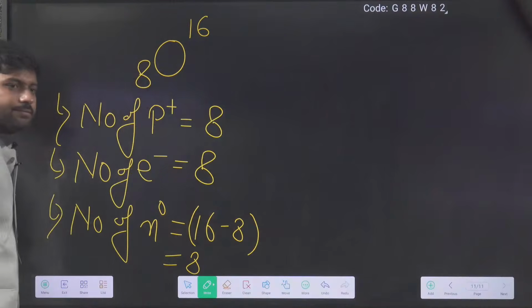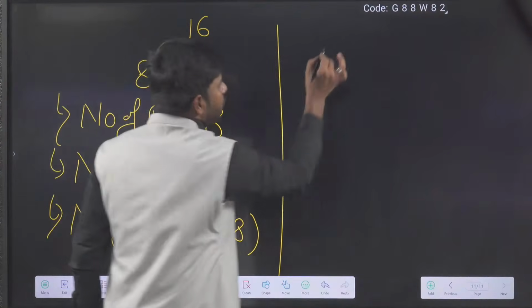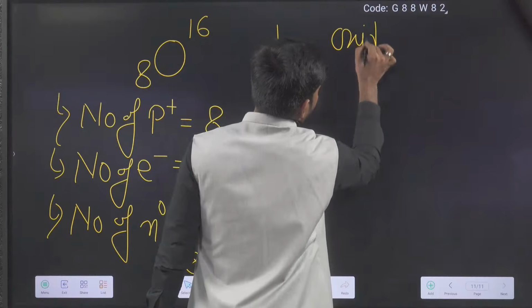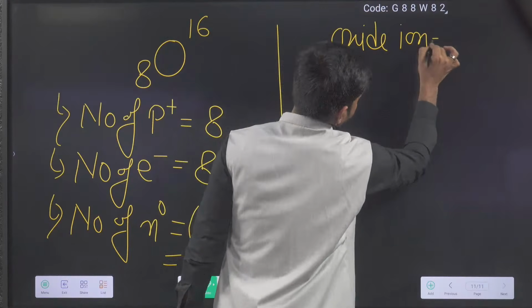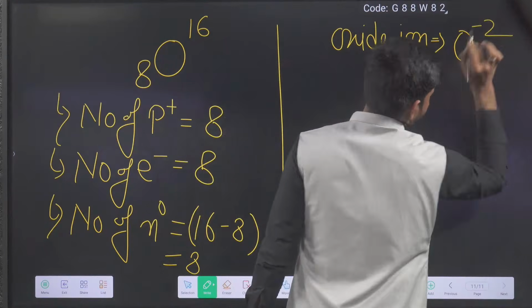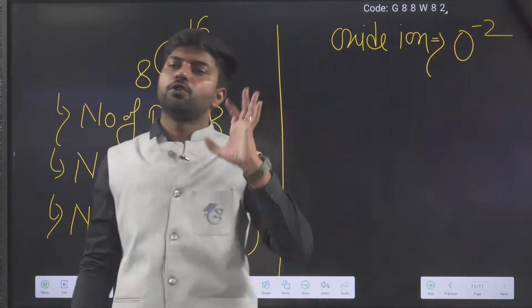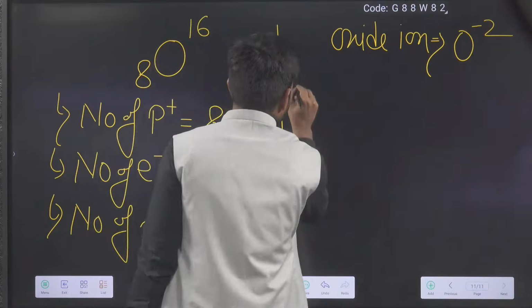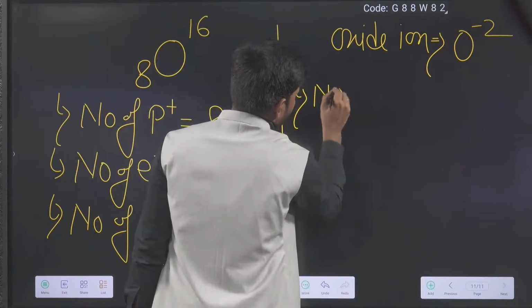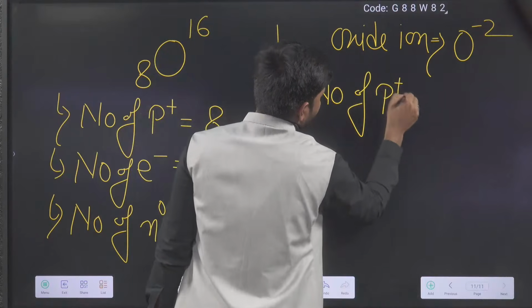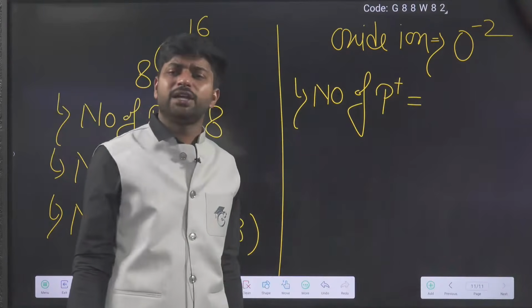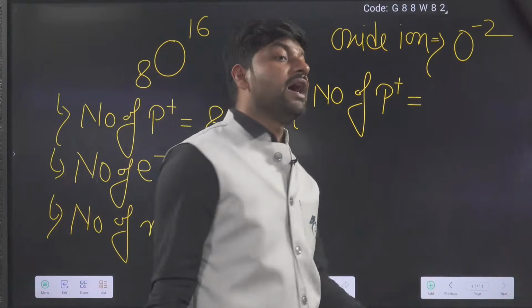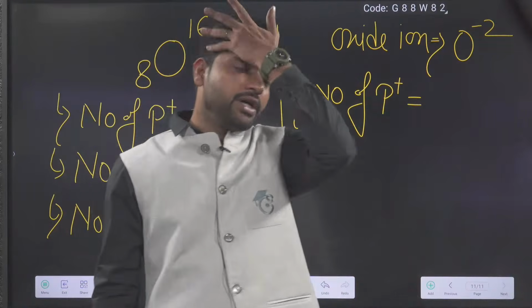But when we are thinking about oxide ion, O minus 2, in the O minus 2, what will you say? Number of protons remain the same, because in ions proton and neutron always remain the same. Very good. Why?